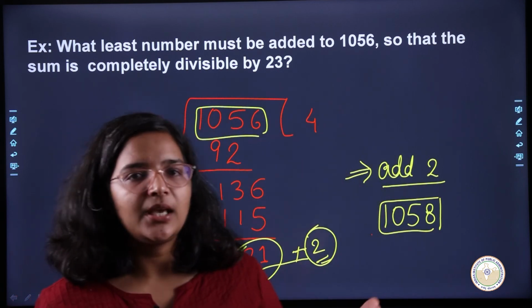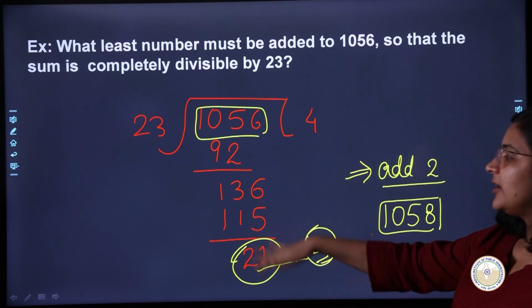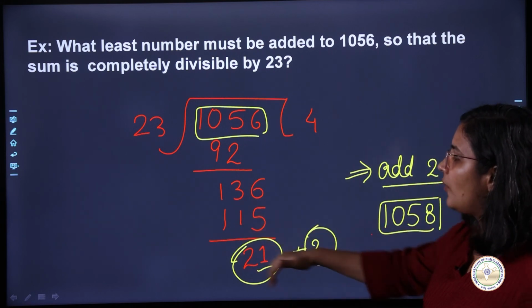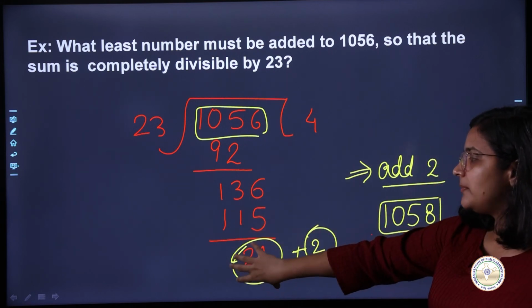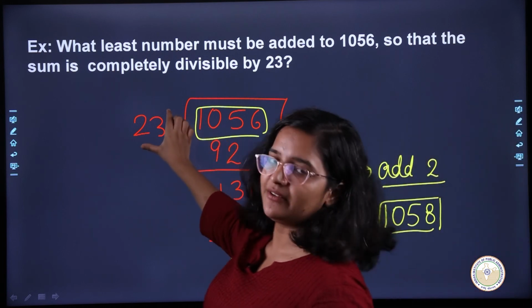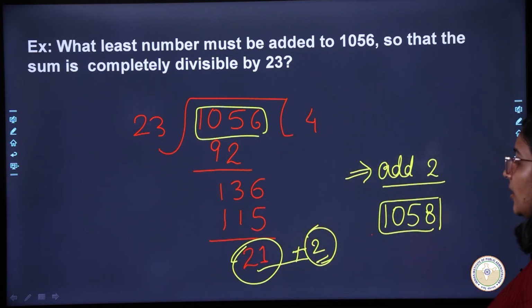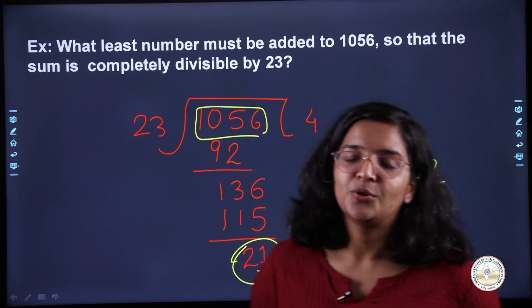Ki please be careful when you have to add and when you have to subtract. When you subtract, you remove all the remainder. If you add, you have to make this remainder equal to your divisor, okay? So that is the situation that you have to create, okay?